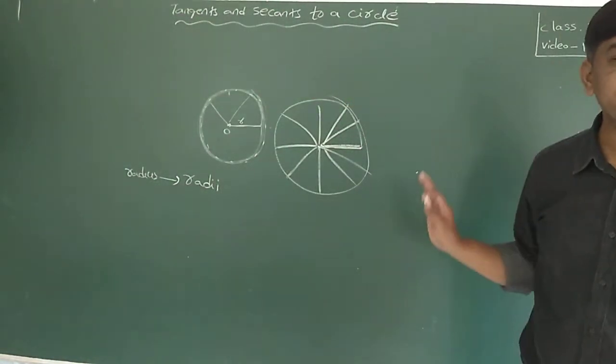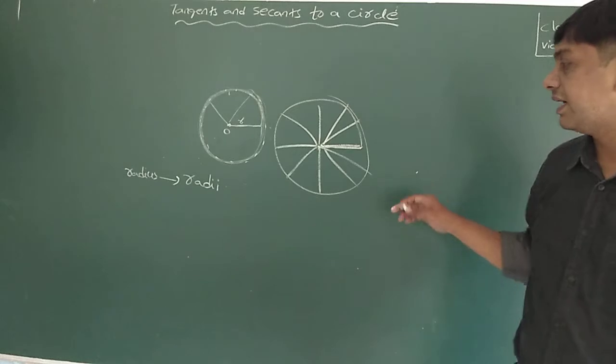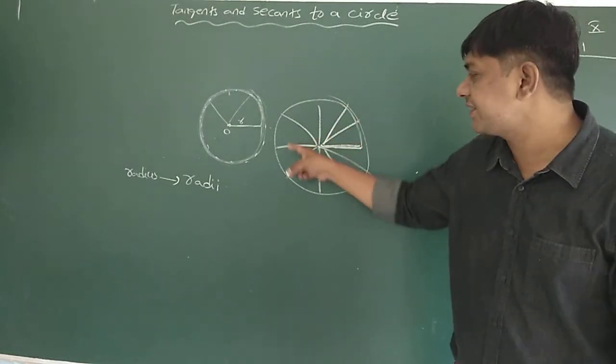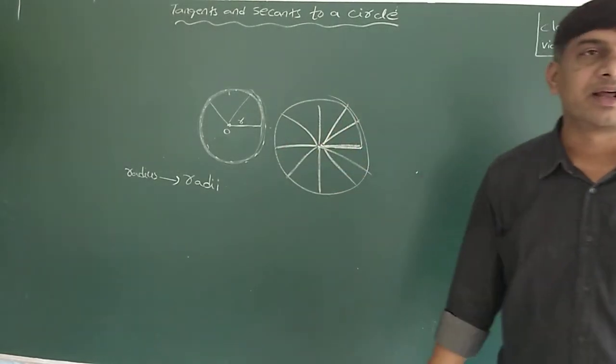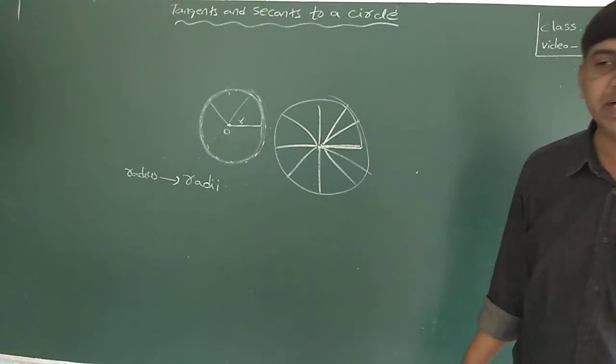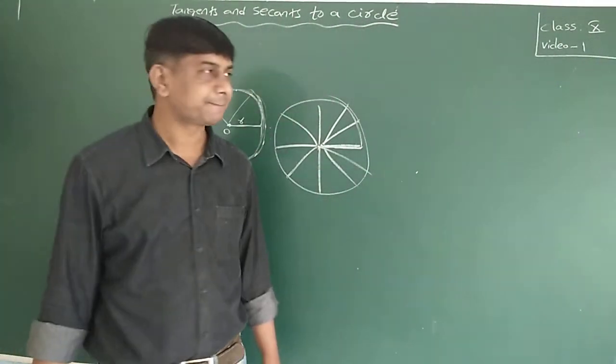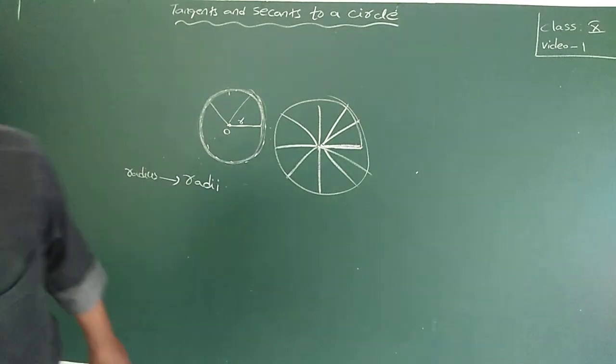Am I clear about the circle? This fixed point is the center of the circle, and these fixed distances are the radius of the circle. Infinitely many radii will exist. Okay, now next.